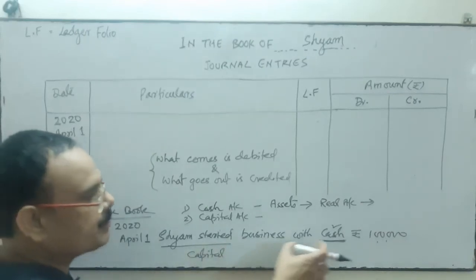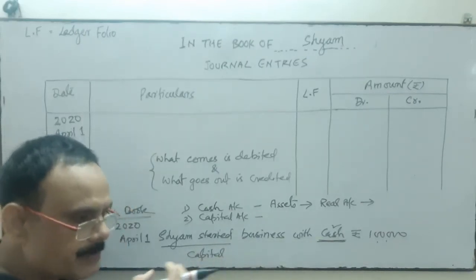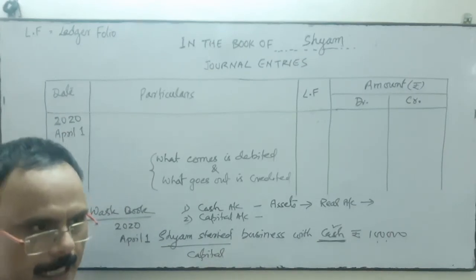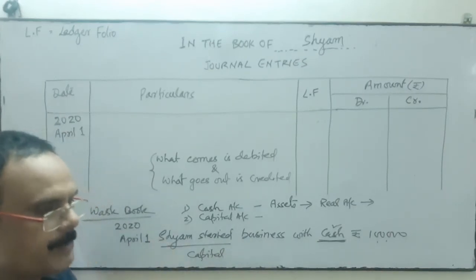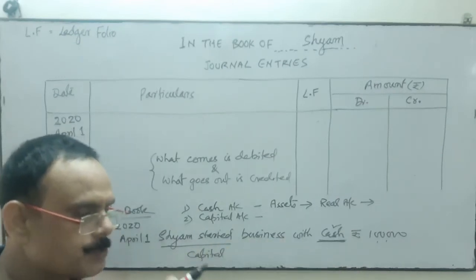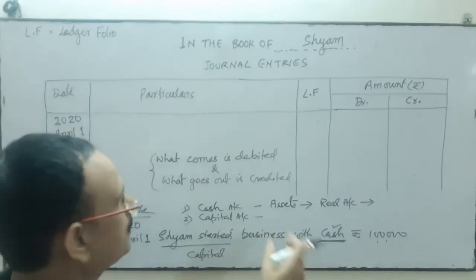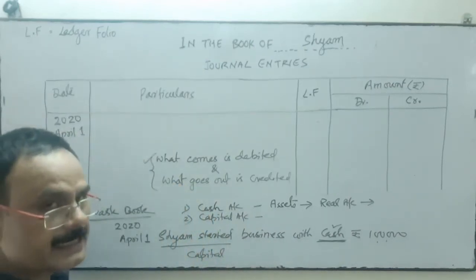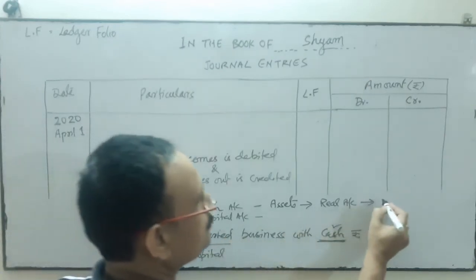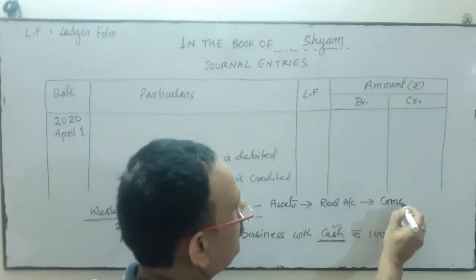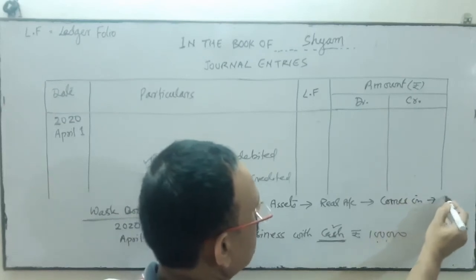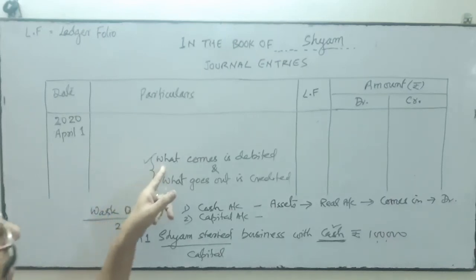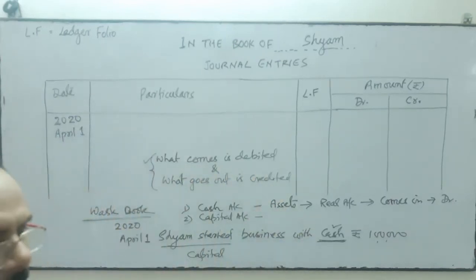So when Shyam started business with cash, does cash come into the business or go out from the business? Cash comes into the business because Shyam has given cash to the business as capital. So this rule will be applied. Assets, that is cash, comes into the business, so in the real account, when it comes in, it is debited. If assets go out, then credited.